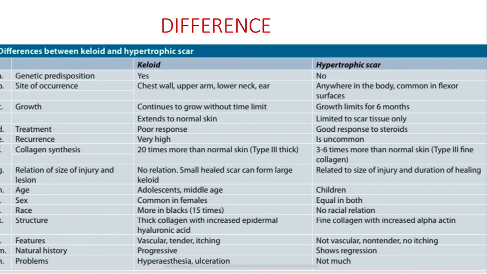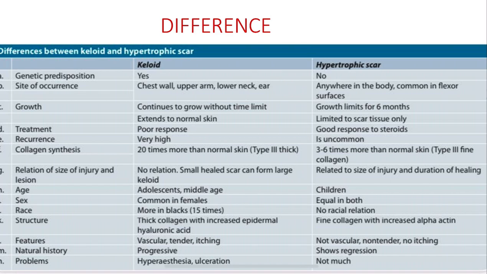The growth, we see keloid continues to grow without a time limit, beyond 6 months. Here it is limited to 6 months. Keloid is extending beyond the normal skin. Hypertrophic is limited to the scar tissue. The treatment, keloids give a very poor response to treatment. Lifelong the people suffer with keloid. They undergo radiation, and then once they do the radiation and try to reduce the size, excise it, and again there is recurrence. So they have a very poor response, whereas hypertrophic scar has a good response to the steroids. Recurrence is very high in keloid.